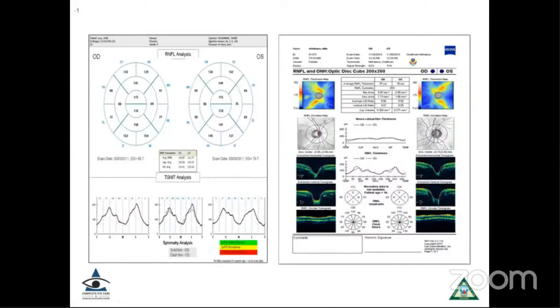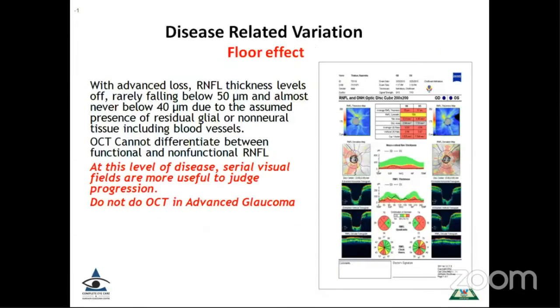Again, with younger individuals, when you are suspecting glaucoma in individuals who are less than 18 years of age, the printouts that you get are not color-coded, and you have to be careful. As mentioned earlier, the floor effect is something that you have to be very careful about. And in advanced glaucoma patients, the OCT may not have much of a role because it cannot differentiate between a functional and a non-functional retinal nerve fiber layer.